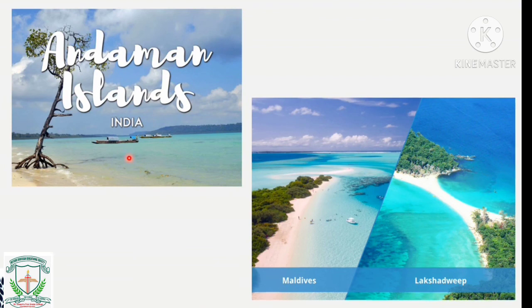We are now talking about the islands: Andaman Island, then Lakshadweep Island, very beautiful places to visit. People, when drawing the map, forget to draw the Andaman and Nicobar and Lakshadweep Islands.